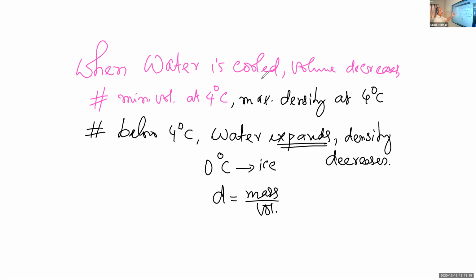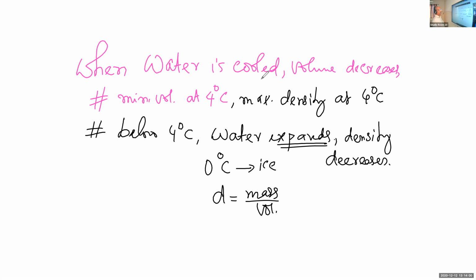And this liquid water at 4 degrees Celsius is still cooled to form ice. During that transformation, as the temperature changes from 4 degrees to 0 degrees, there is expansion. Volume increases, and so density decreases.